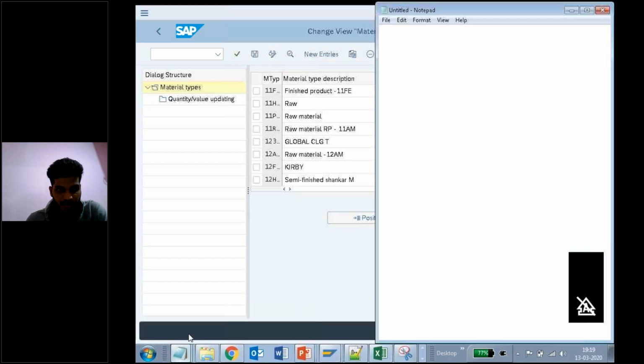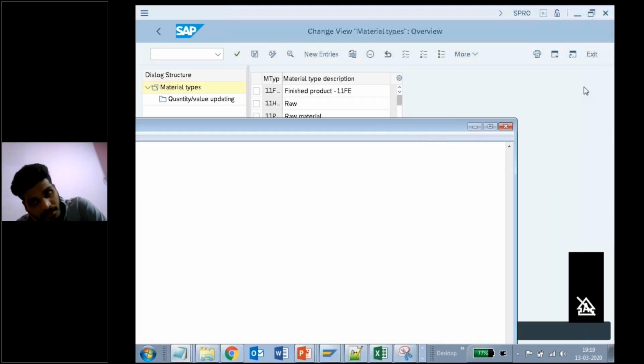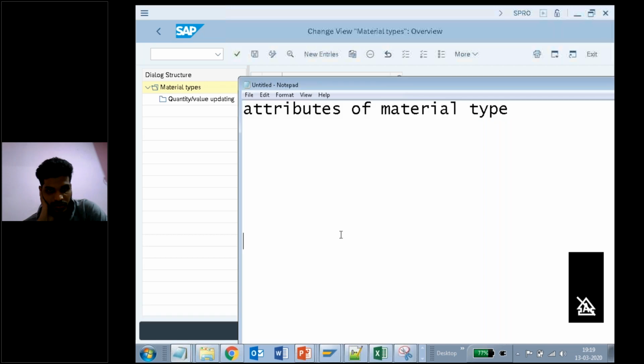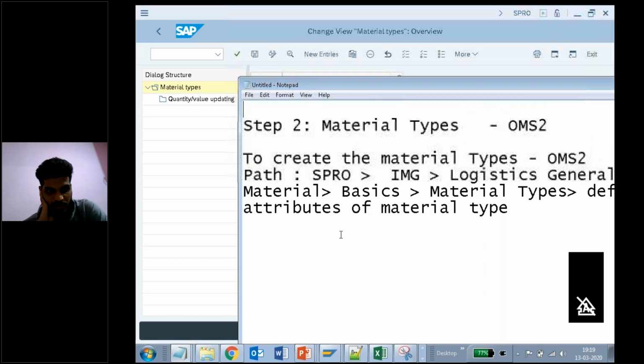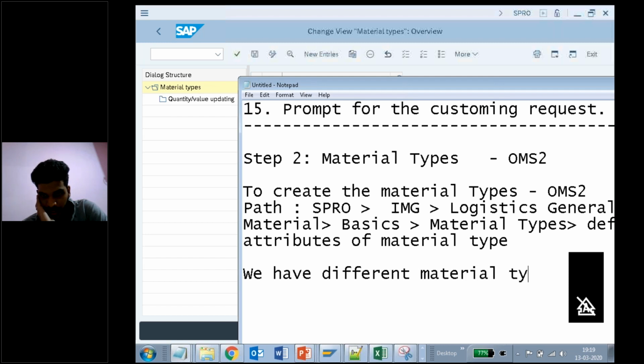So remember here, we have different material types in the SAP system.